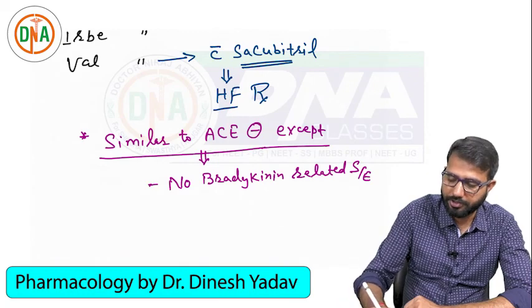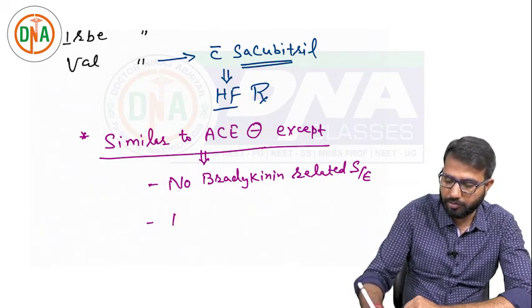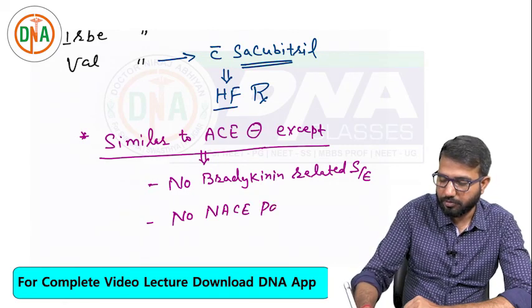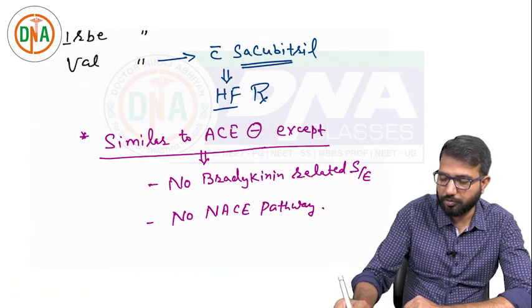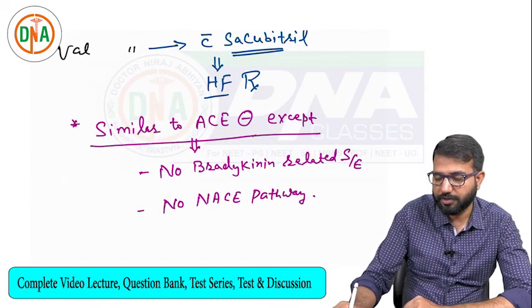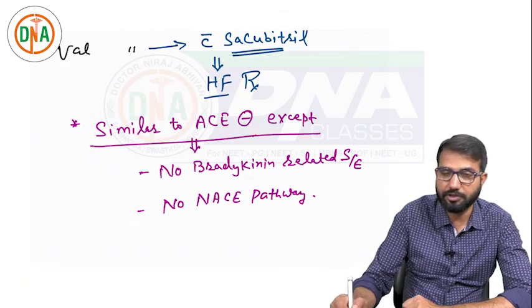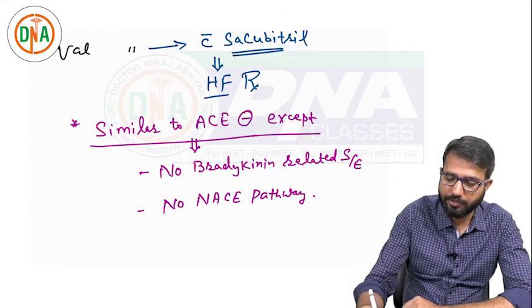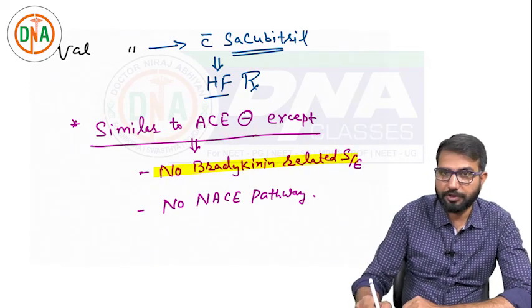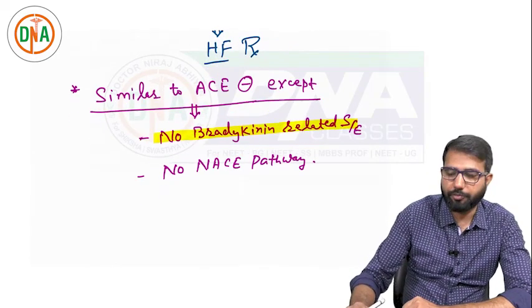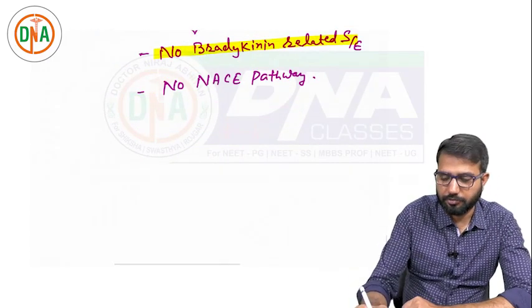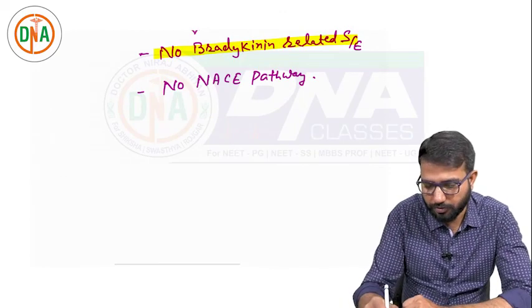And the second is no non-ACE pathway. Because of these two reasons, these are different. So similar to ACE inhibitors, the only exception is no bradykinin. That's why if a patient has cough due to an ACE inhibitor, always shift the patient to ARBs. For the same reason we can use these drugs; the other side effects will be the same. So that is all about these RAS inhibitors. Thank you.